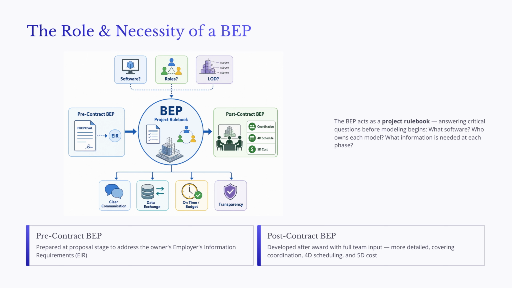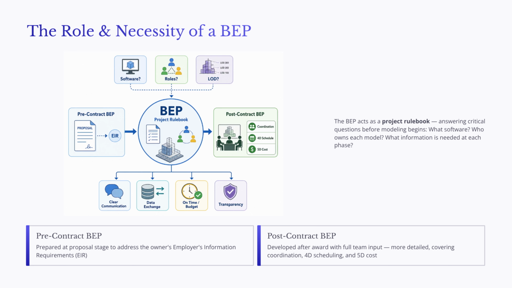A BEP is often developed in two stages. The first is the pre-contract BEP. This is usually prepared during the proposal stage. Its purpose is to show how the team plans to meet the owner's employer's information requirements, or EIR.